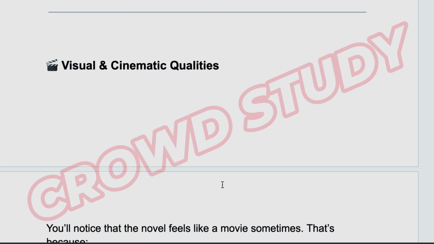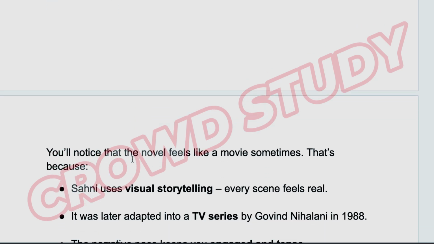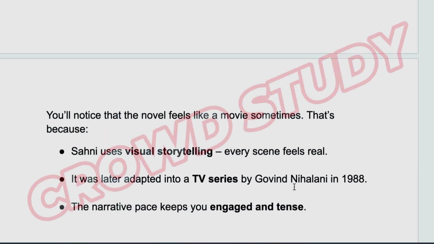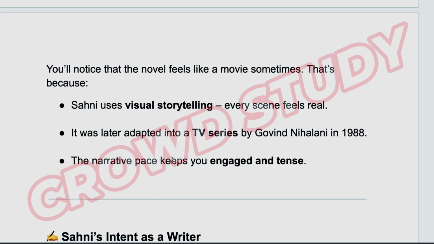Let's visualize the cinematic qualities. You will notice that the novel feels like a movie sometimes. That's because Sahni uses visual storytelling. Every scene feels real. It was later adapted into a TV series by Govind Nihalani in 1988. The narrative pace keeps you engaged and tense.